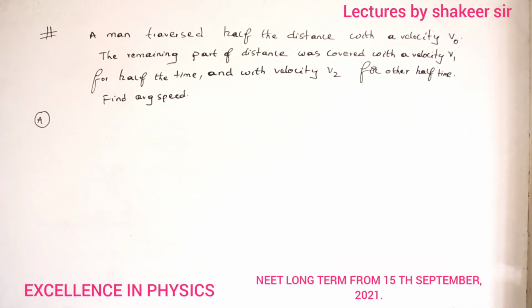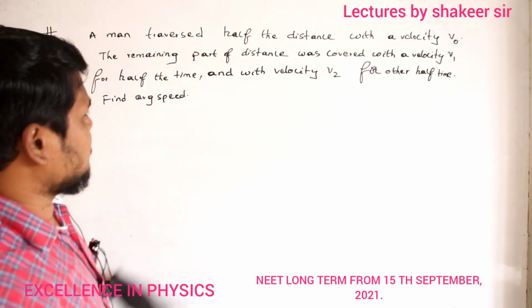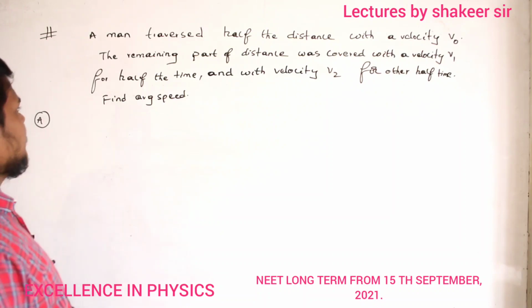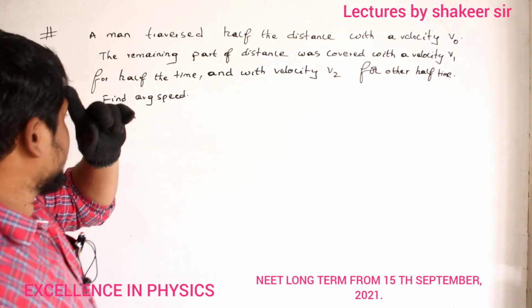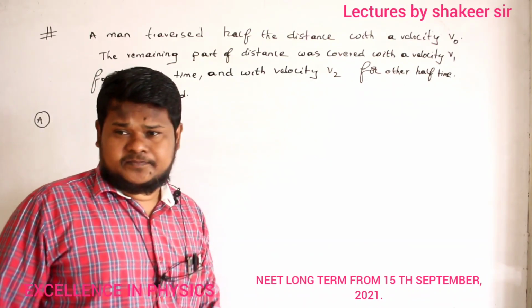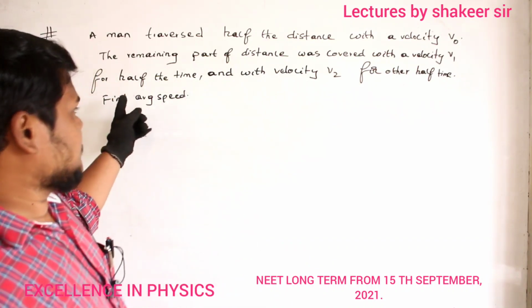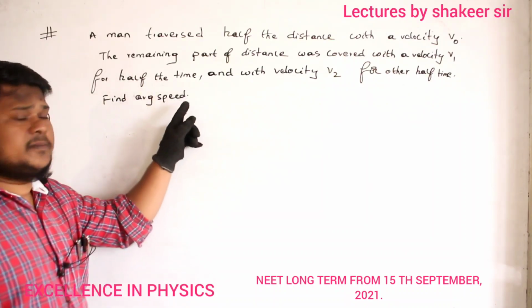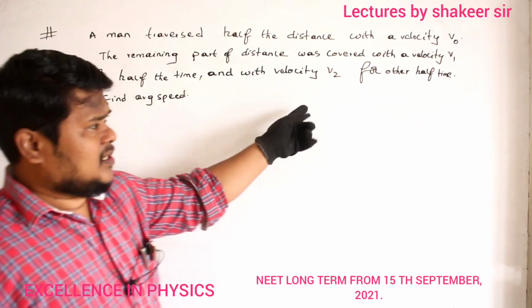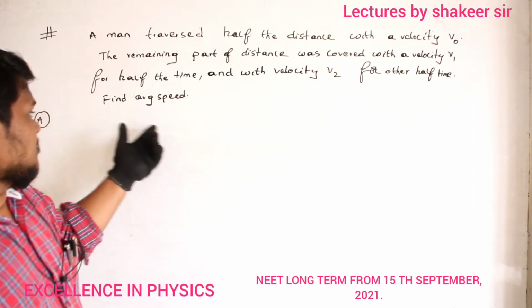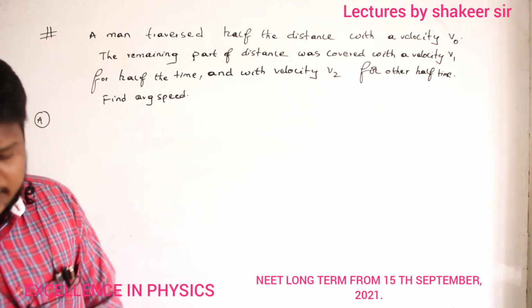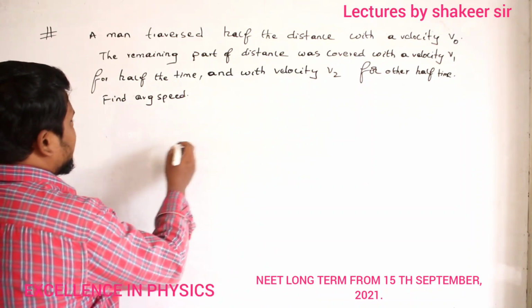Sima, let us see what is the question he is giving. A man traversed half of the distance with a velocity v0. The remaining part of the distance, remaining part means another half, no? Another half of the distance was covered with a velocity v1 for half the time and with a velocity v2 for another half of the time. Find the average speed of this journey. Let us try to understand this with the help of a diagram.